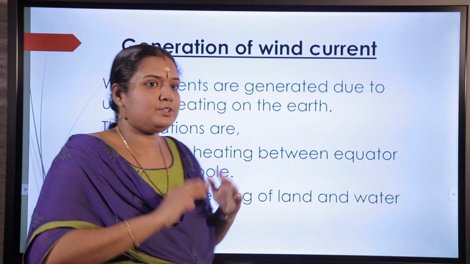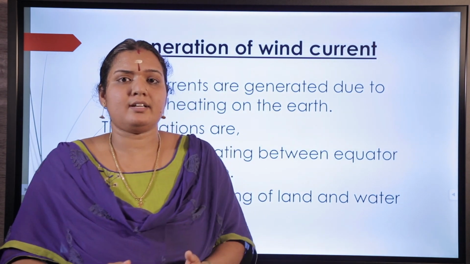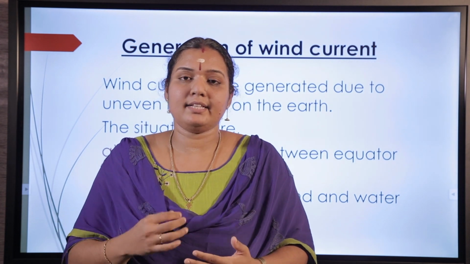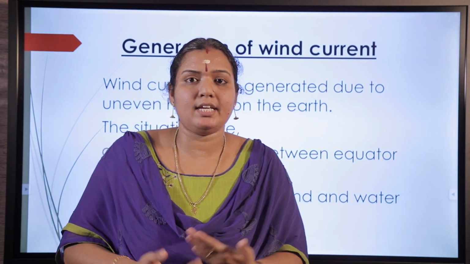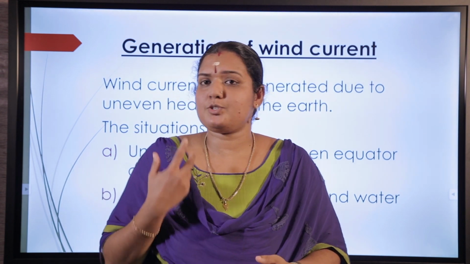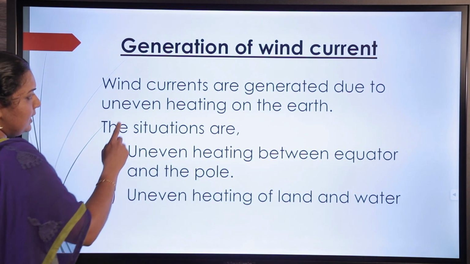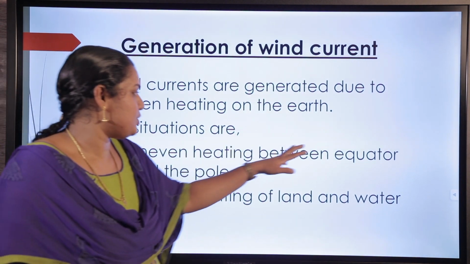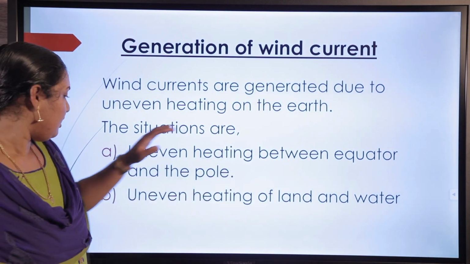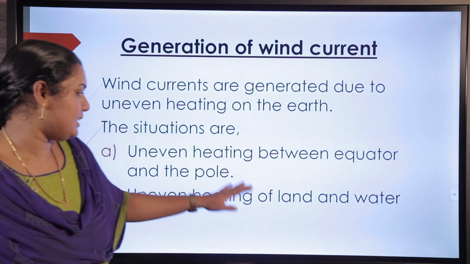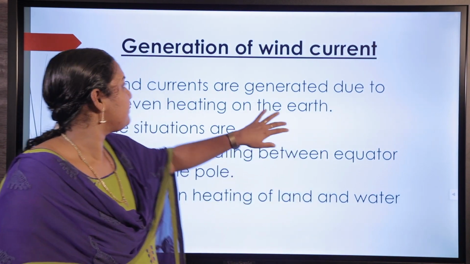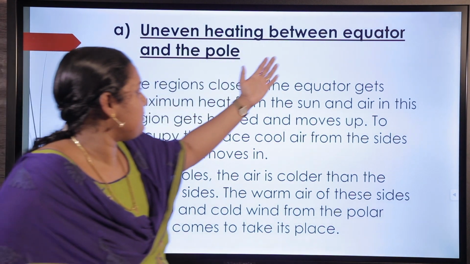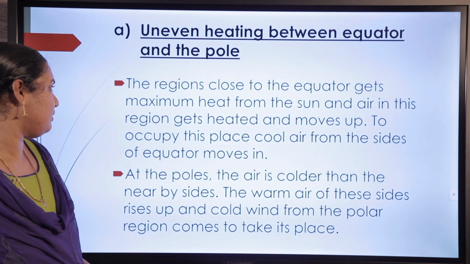And now we are moving to another topic, how wind currents are generated. The main reason behind the generation of wind currents is uneven heating on earth. There are mainly two situations that create wind currents on the earth. The first situation is uneven heating between the equator and the poles, and the second one is uneven heating of land and water. Then we can discuss the first one, uneven heating between the equator and the poles.